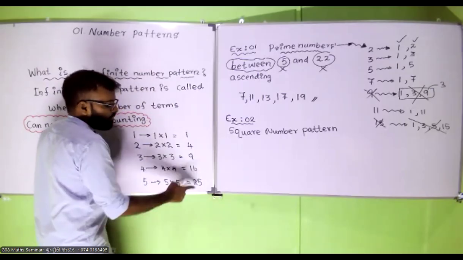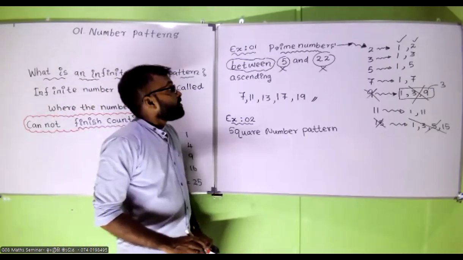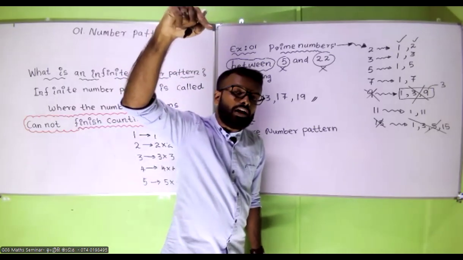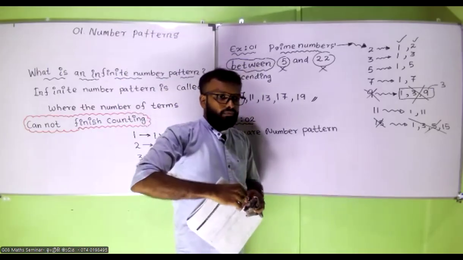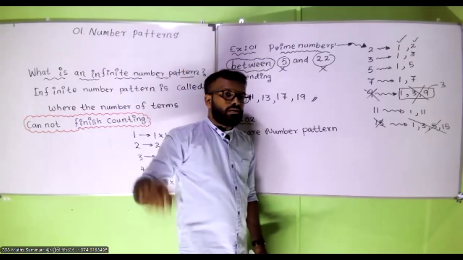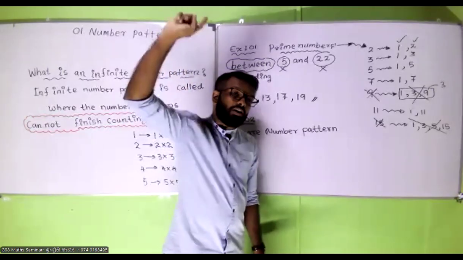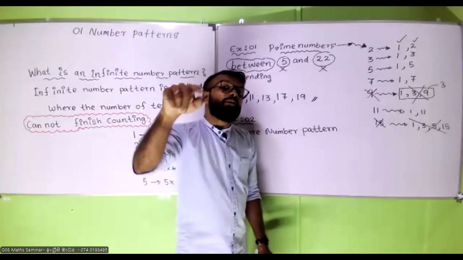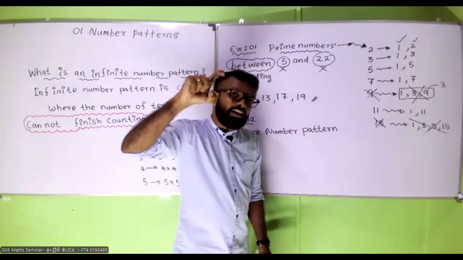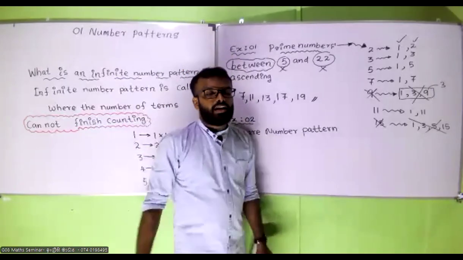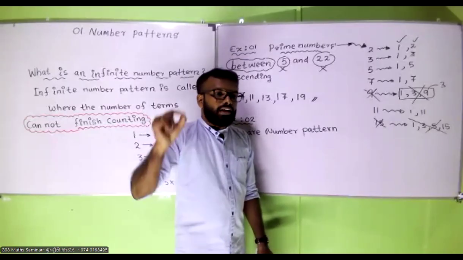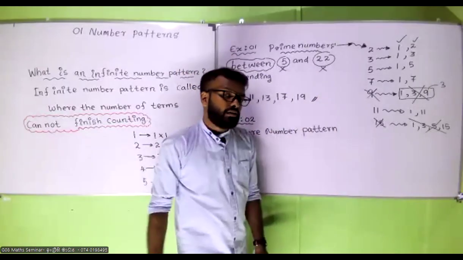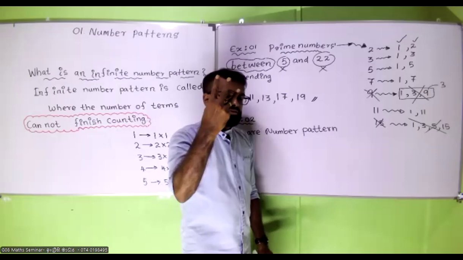25, a square number. So can anyone tell me, previous example number 1, is it finite or infinite? Finite. There are only 5. Example number 2, is it finite or infinite? Yes, infinite. If it is an infinite number pattern, how many dots do you have to put at the end? 3 dots. Yeah, super.